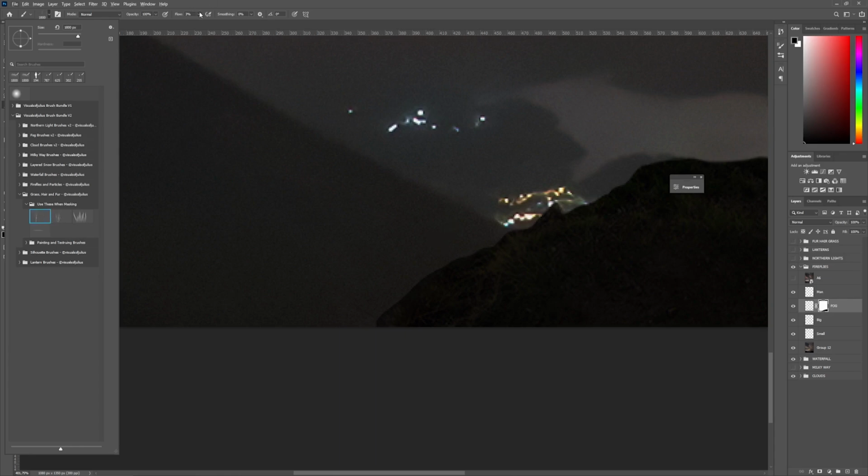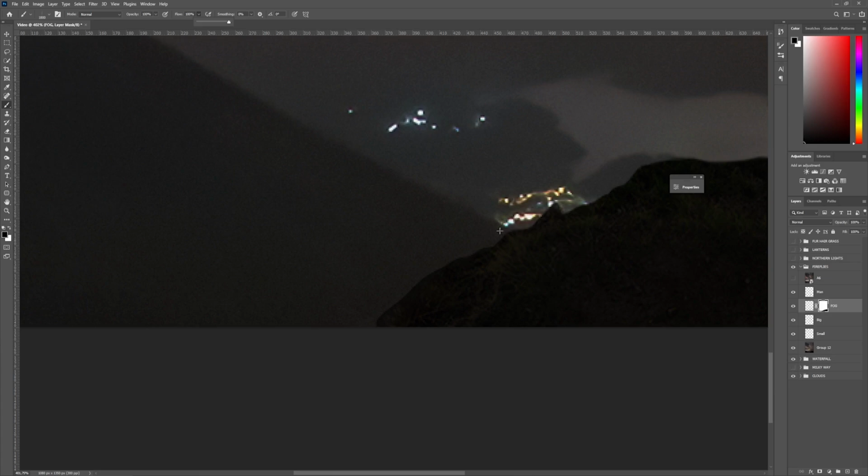And all I need to do is increase my flow. And then I'm going to resize the brush because this brush is really big in the beginning. And all I need to do is just brush white here. And you can see that we are now masking this effect off from these points, which means that we are not getting those harsh edges.